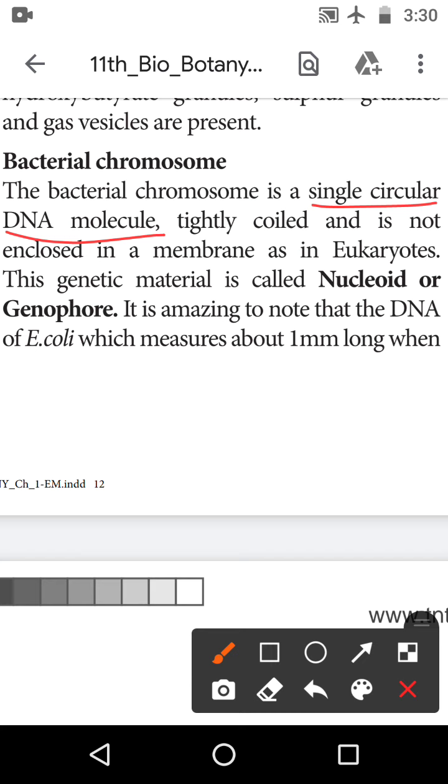It is tightly coiled and is not enclosed in a membrane as in eukaryotes. The genetic material is called the nucleoid or the genophore.